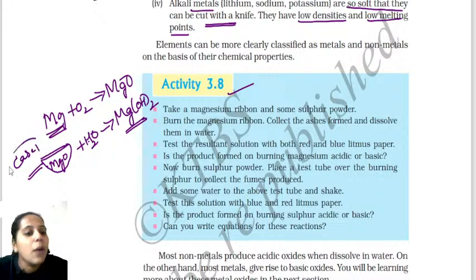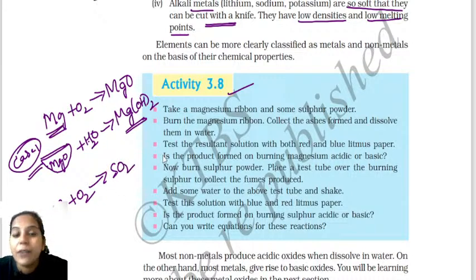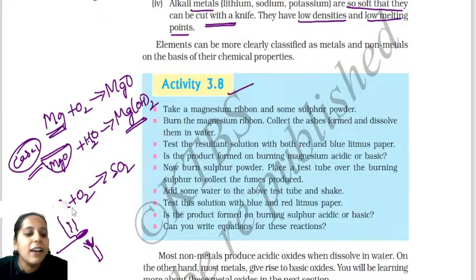Okay. So now let me take the sulfur. When you burn sulfur in the presence of oxygen, you get sulfur dioxide. Take sulfur in a spatula and burn it. When you burn it, it releases sulfur dioxide. Collect it in a test tube. You have collected sulfur dioxide in the test tube.